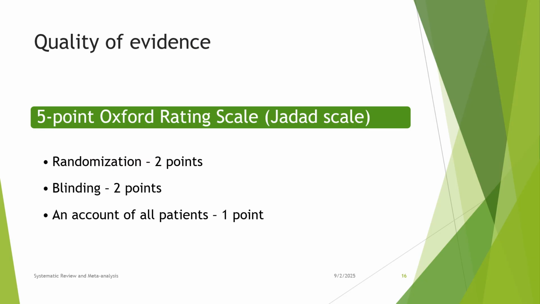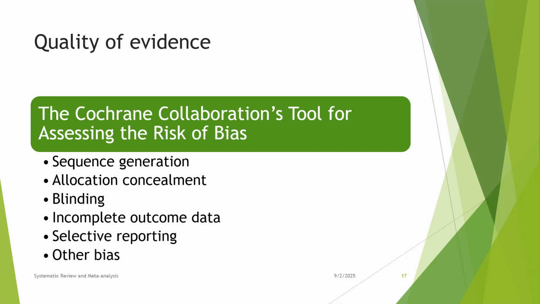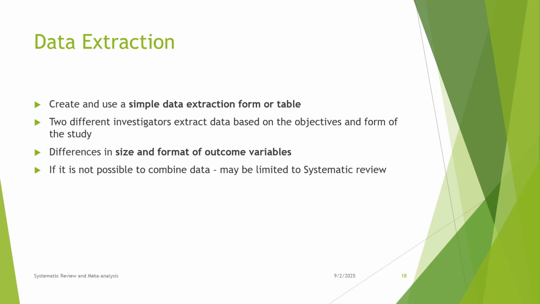Quality of evidence, 5-point Oxford rating scale. Randomization 2 points, blinding 2 points, and an account of all patients 1 point. Quality of evidence, the Cochrane Collaboration's tool for assessing the risk of bias: sequence generation, allocation concealment, blinding, incomplete outcome data, selective reporting, and other bias.